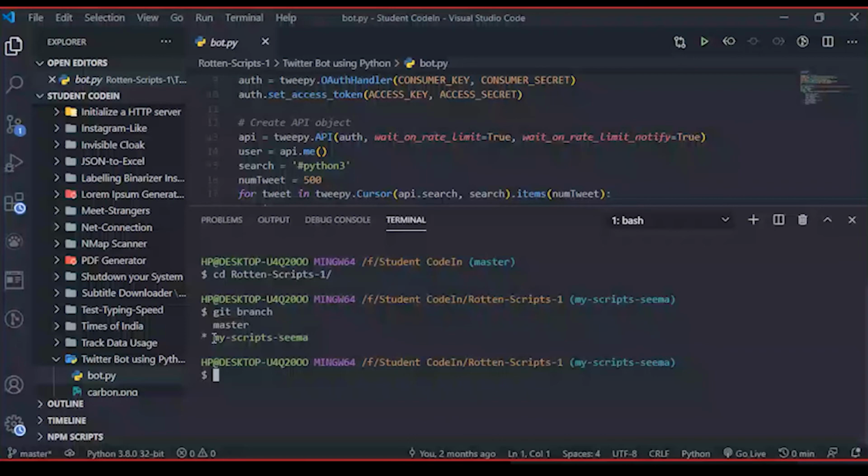But if I change this Python 3 to something like Linux, it will retweet the posts which have the Linux keyword used.